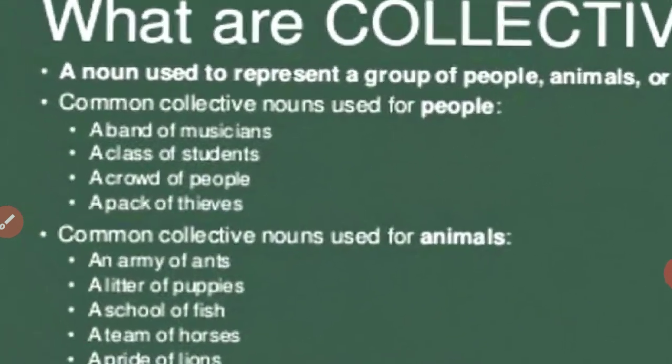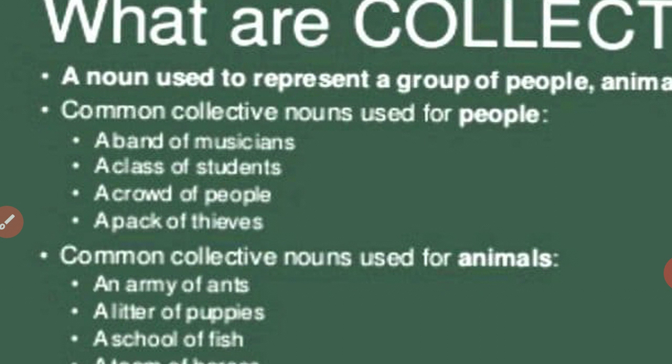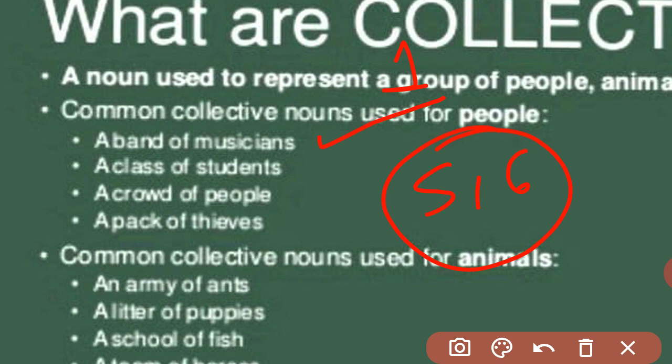Common collective nouns used for people are, look, a band of musicians. There is one musician and there is a group of musicians, many musicians. In a group, it may be 5, 6 or 4 musicians. When they form a group, it is called a band of musicians. This is very important. You must know which collective noun is used for which noun.